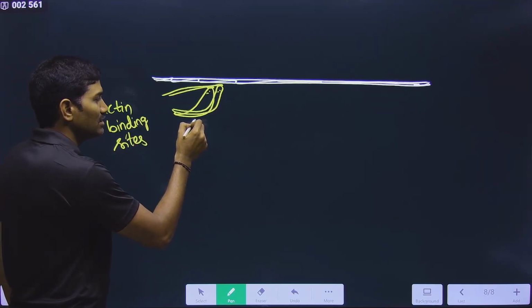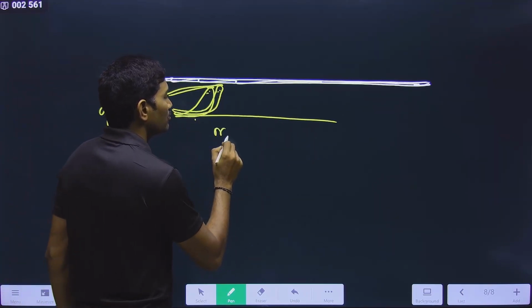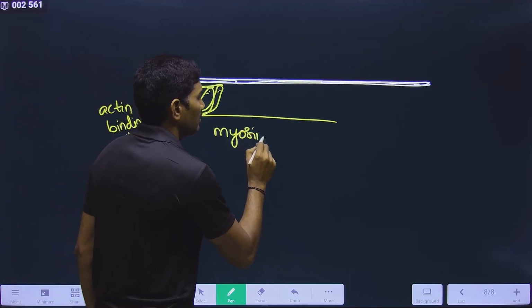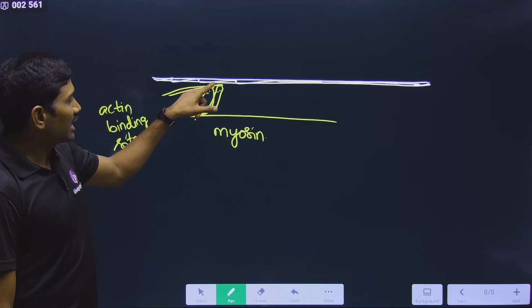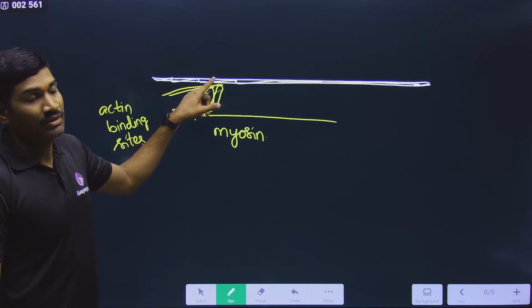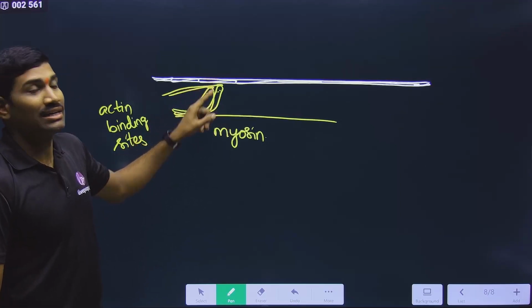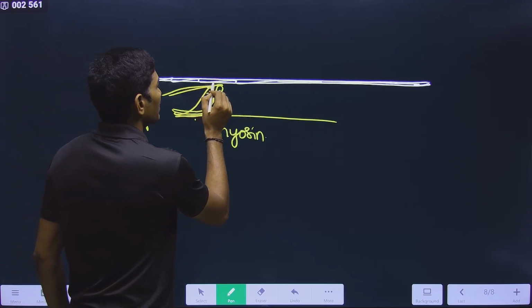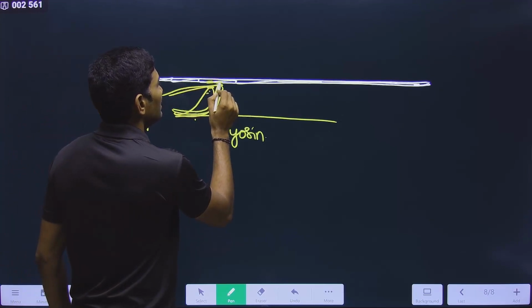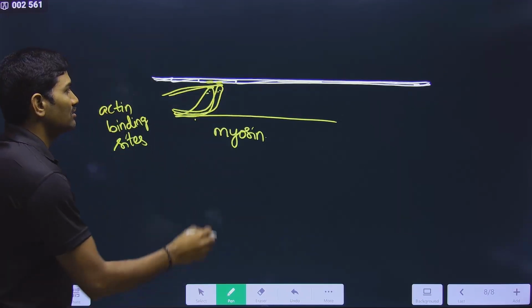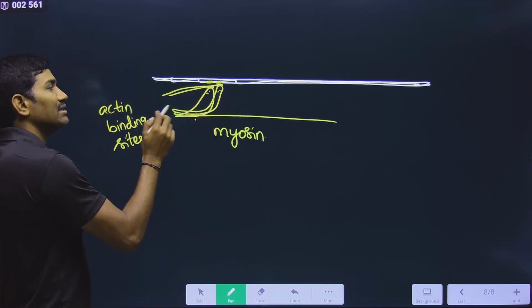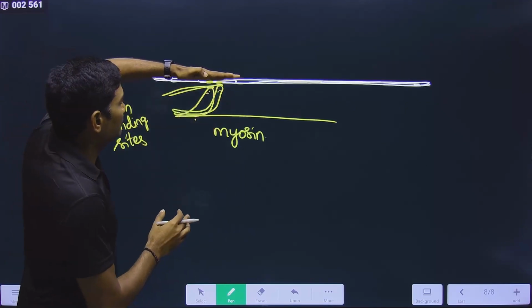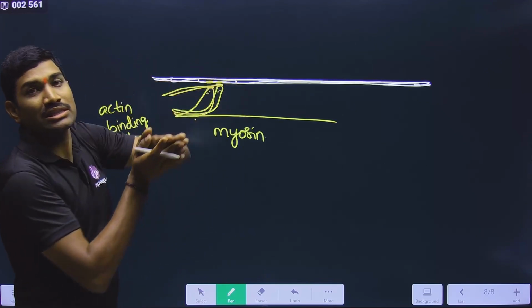And what actually is it? It is part of myosin. Please observe carefully. Myosin is trying to bind to actin. So on the actin, this has to bind. That's why, to bind to the actin, myosin has actin binding sites. So in this way, if these two are free, now they can attach to each other.